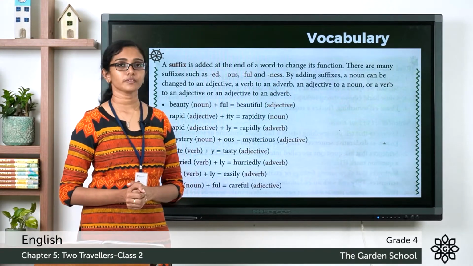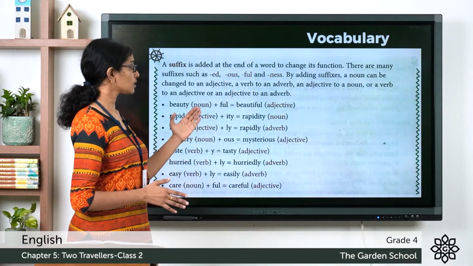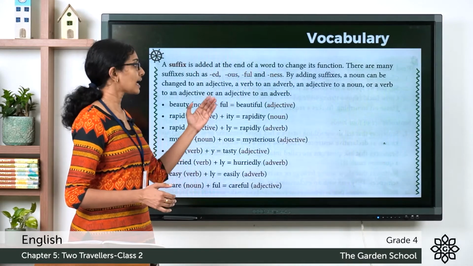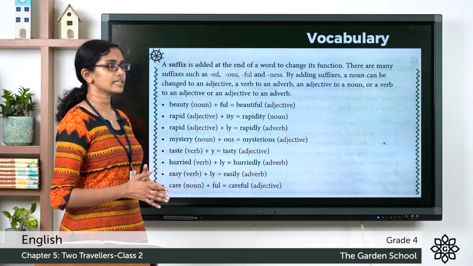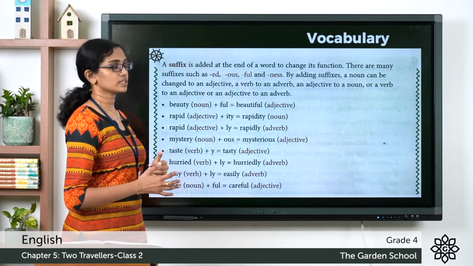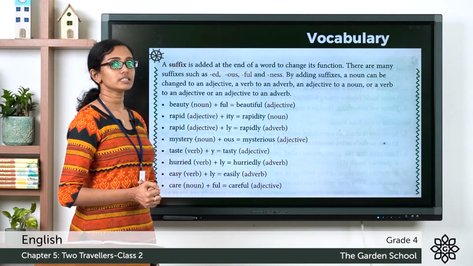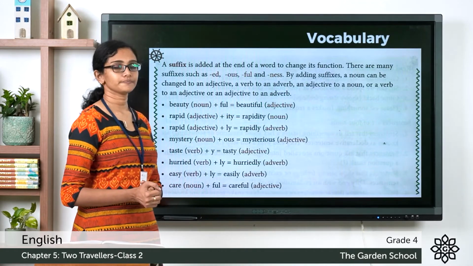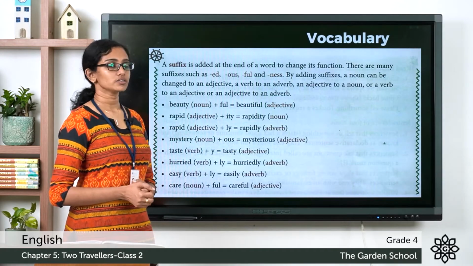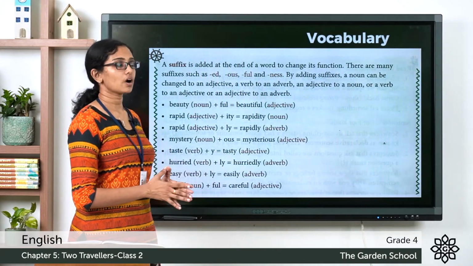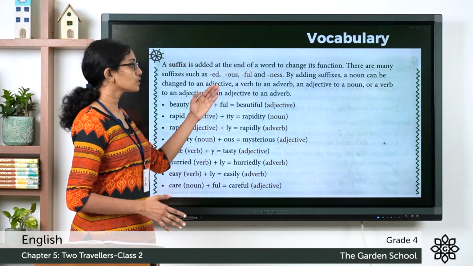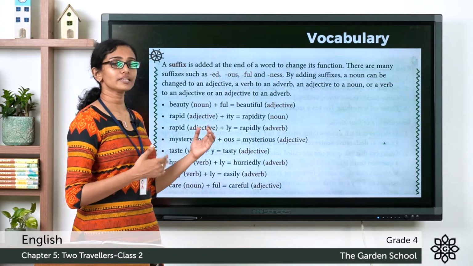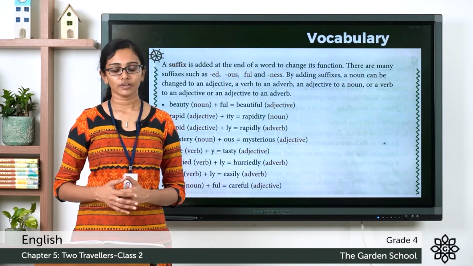See the word beauty, which is a noun, and to this noun the suffix ful is added to form the word beautiful, which is an adjective. In the second example, you can see the word rapid, which is an adjective. To that, the suffix ity is added to form the noun rapidity. So, we can see more examples here. You can add a suffix to the ending of a word to change it from a noun to an adjective or an adjective to an adverb, noun to an adjective and so on. You can look into the examples given in your textbook.